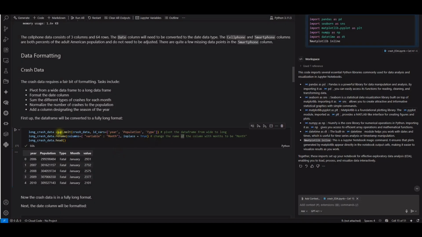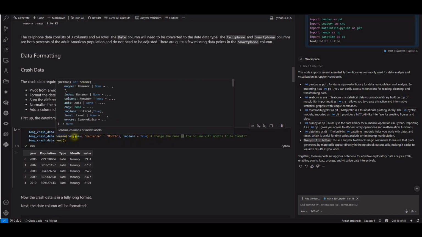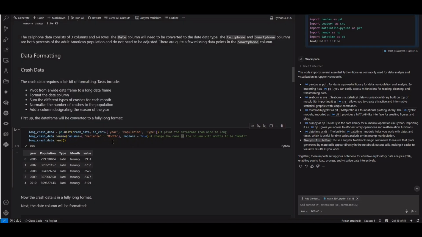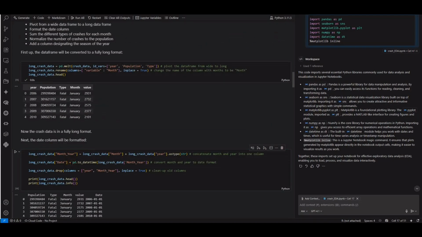This one is using Pandas melt on crash data, with ID variables year, population, and type. Then next, we rename the column variable to month. So this is what I'm seeing, and then finally read out the top 5 rows. Now the crash data is in fully long format, so next, the date column will be formatted.